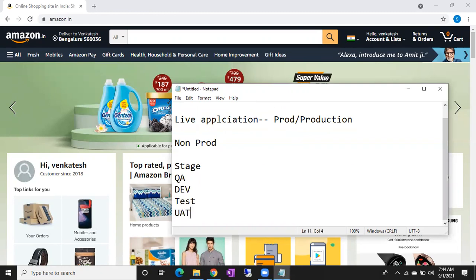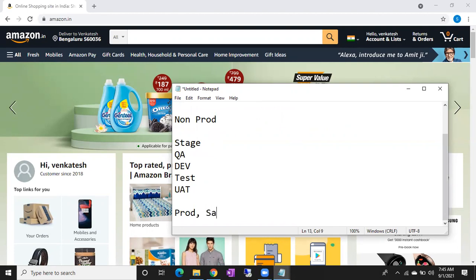Okay, so it depends upon the organization. You can call it UAT, dev, stage, or QA. So for a critical application, you will definitely have three environments: production, and stage, which we can also call pre-prod. This is production. These are all pre-prod or non-prod. Again, don't get confused by the terminology. A critical application will have these three environments. Sometimes four environments also.